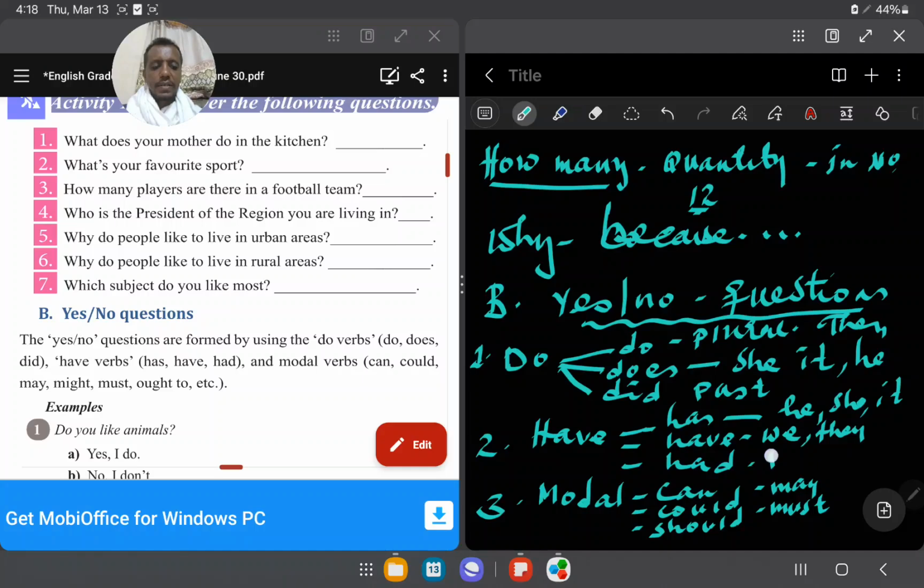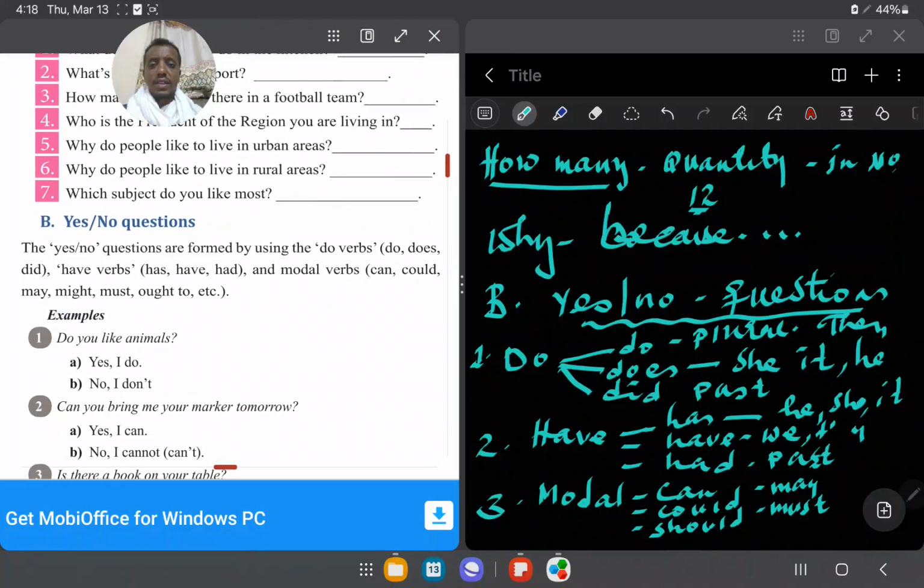Had, simple past. And what do you use with modal verbs? We use the modal verbs themselves. They may not have singular or plural, they don't have. You use them directly. Do, or okay, this is how to construct yes no questions. Yes no questions, you can answer either yes if it is positive or no if it is negative.